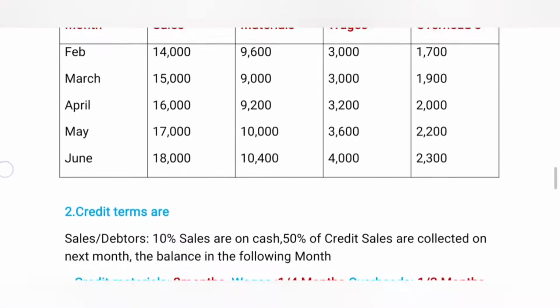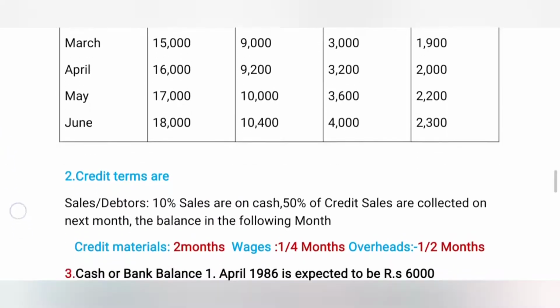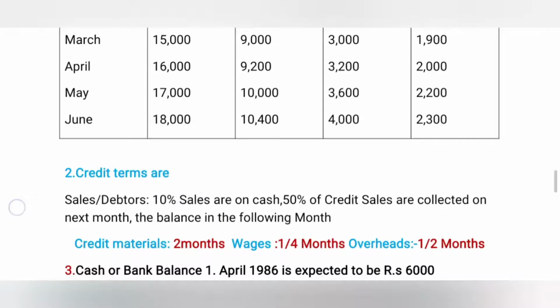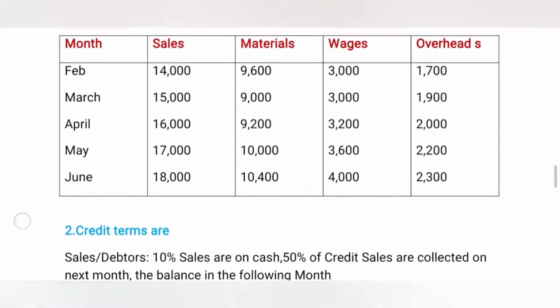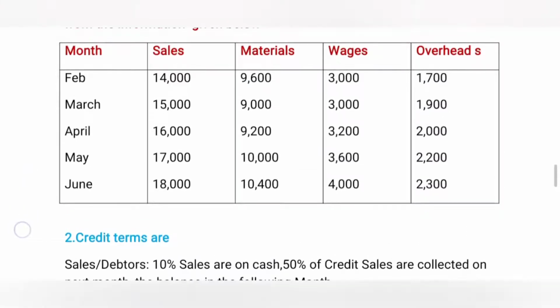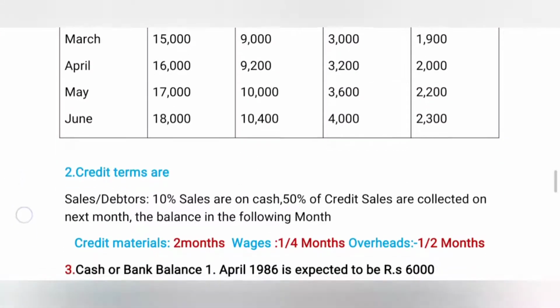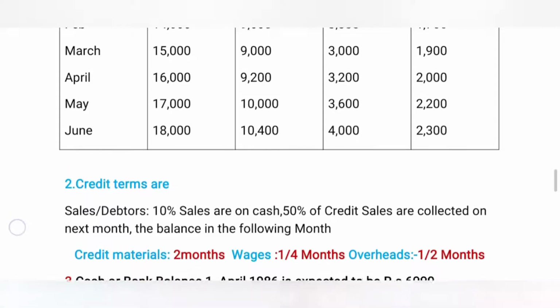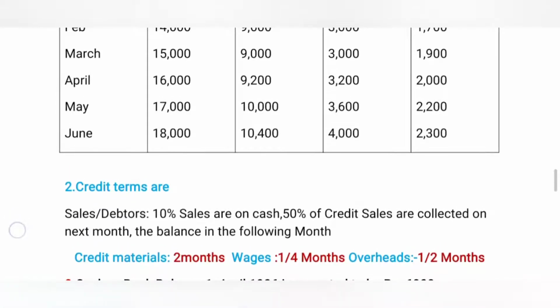Now we are coming to other information, that is 10% of sales on cash. Here the whole amounts are February 14,000, March 15,000, April 16,000, May 17,000, June 18,000. Within the month they pay only 10%, that is 1400, 1500, 1600, 1700, 1800. Then the remaining sales are on credit.